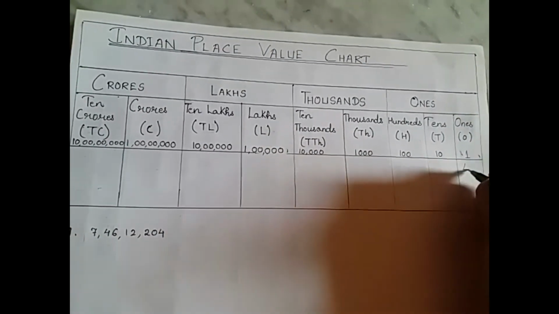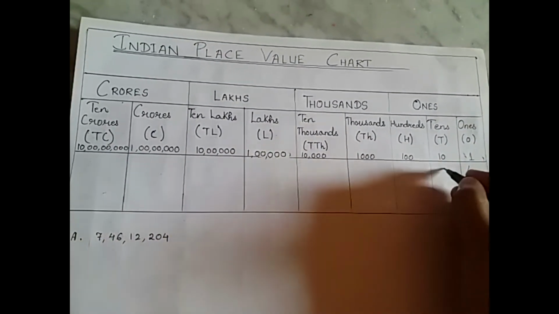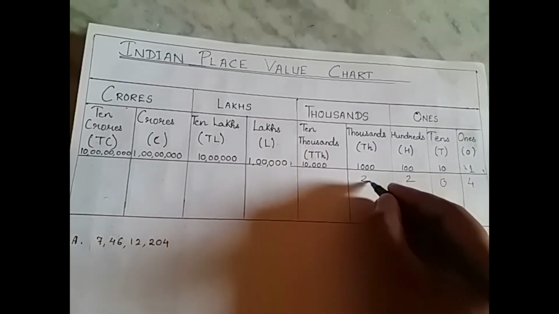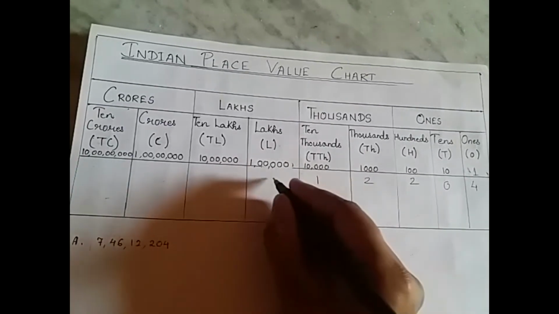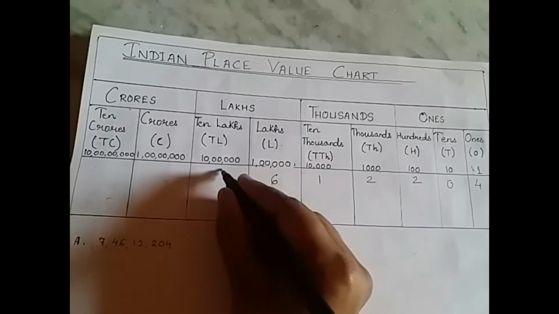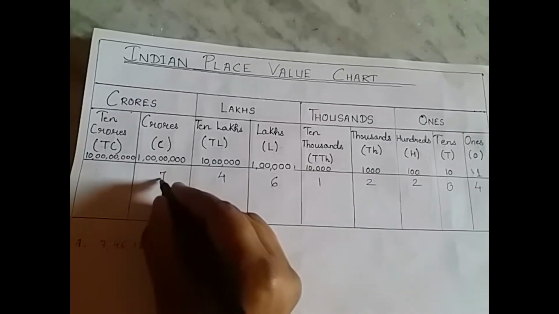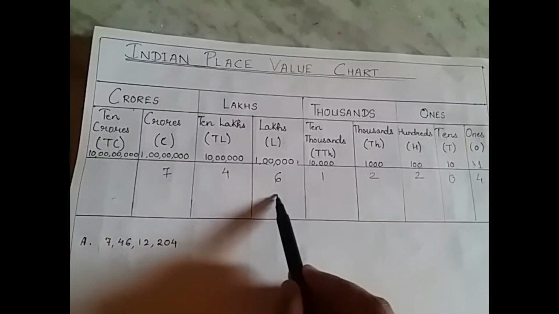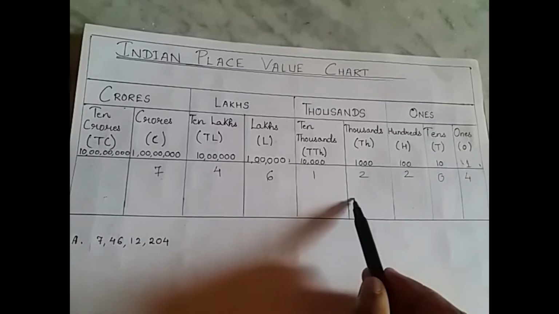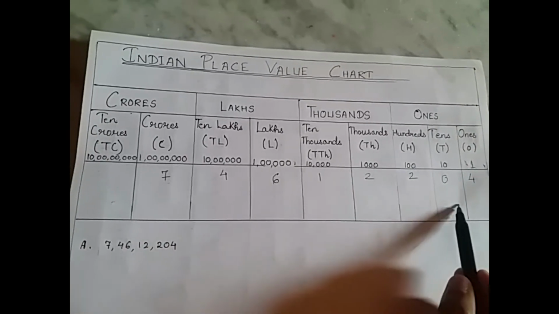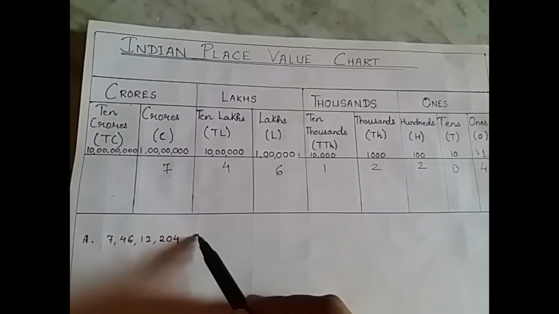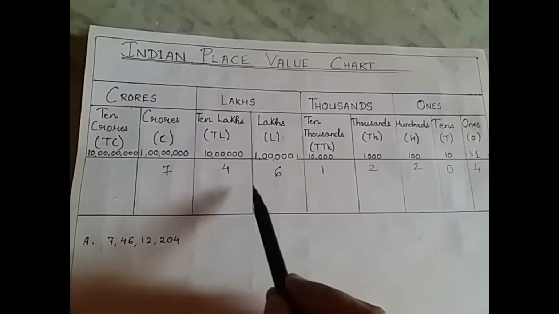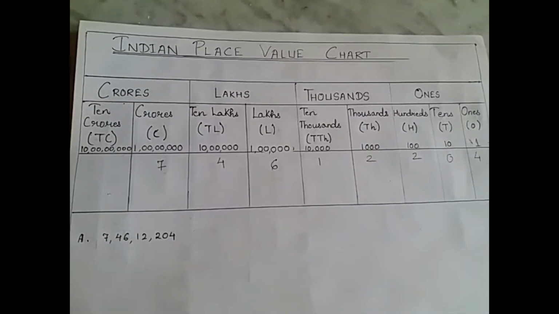First we have here 4, then here 0, then here 2, again 2, then 1, 6, 4, 7. So this is 7 crore 46 lakh 12,204. This is how we assign an 8-digit number in the Indian place value system.